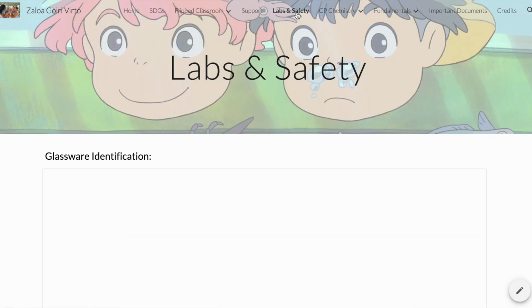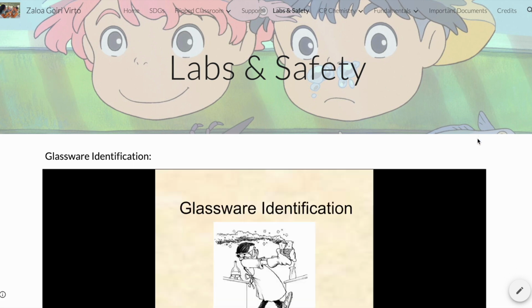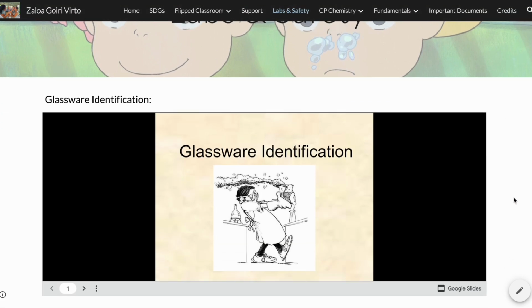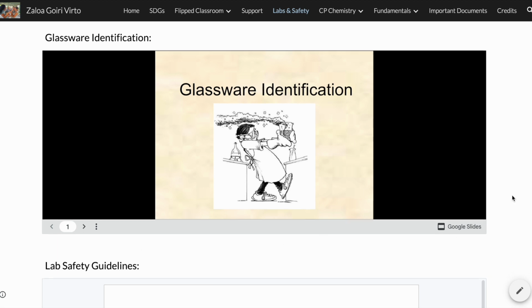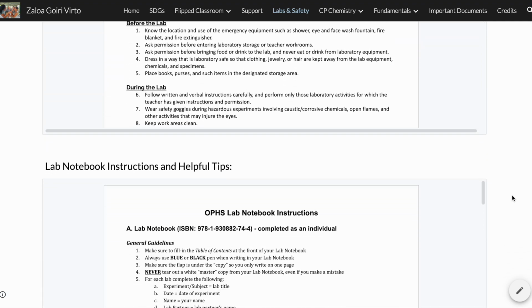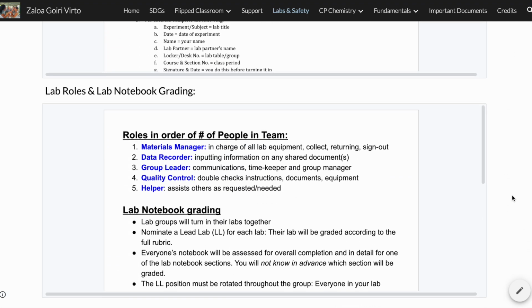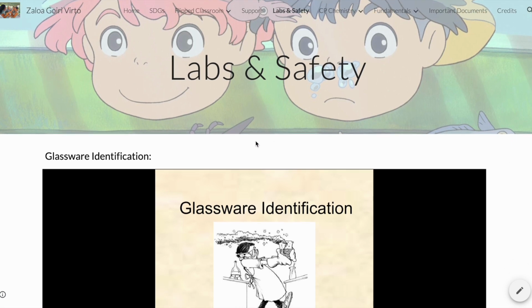Labs and safety, I've been a chemistry teacher for a long time. This is essential to have over here so that the kids know how to perform in the lab. This presentation is not mine, but it is public. And these documents that you can see over here are not my documents, but again, they're public on the web, and that's why I have been using them.